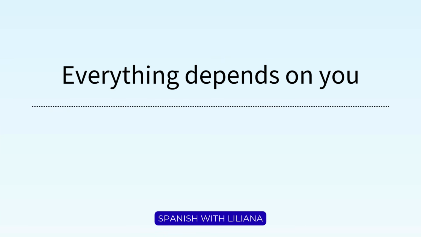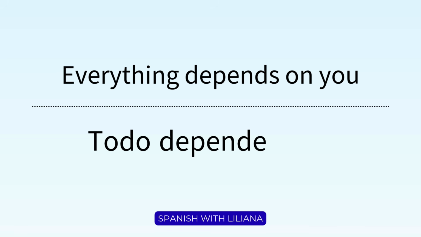Everything depends on you. How do you say everything? It's todo. Depends, depende, and on you, de ti. Todo depende de ti. So again, here we see de instead of en. And these are just verb collocations that go with certain prepositions.